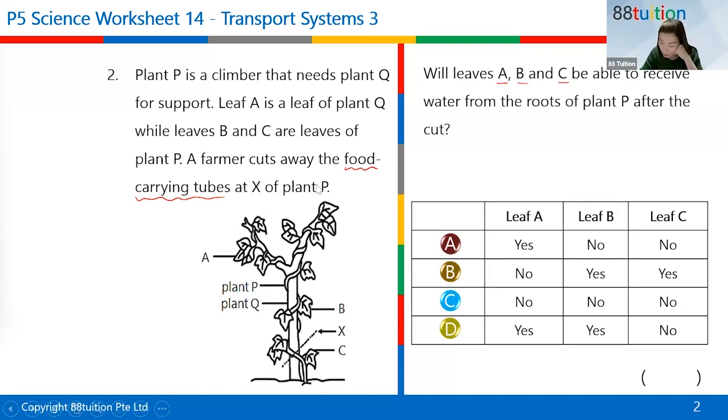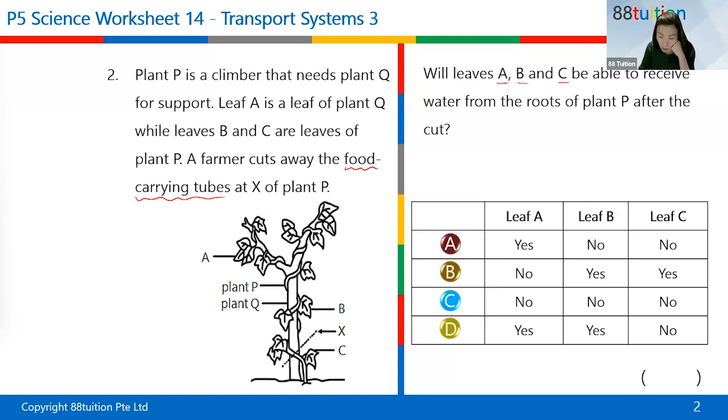So we look, which answer do you choose? All right. I mean A. You actually chose A, is it? Okay. Leaf B and leaf C get water. Now, it's only the food carrying tubes that are being cut, Willa. Can you see that? If food carrying tubes are being cut, that means the water carrying tubes are still intact. So water carrying tubes can still transport the water, right? Yes or no? Okay, the rest of you got it correct, isn't it?